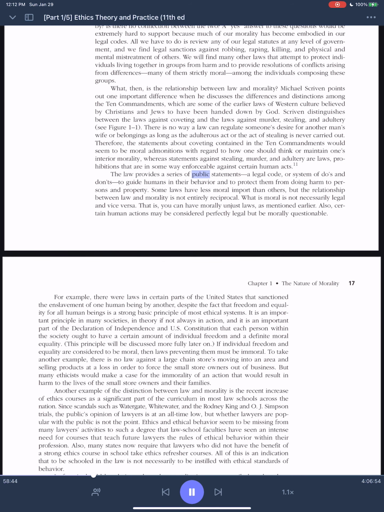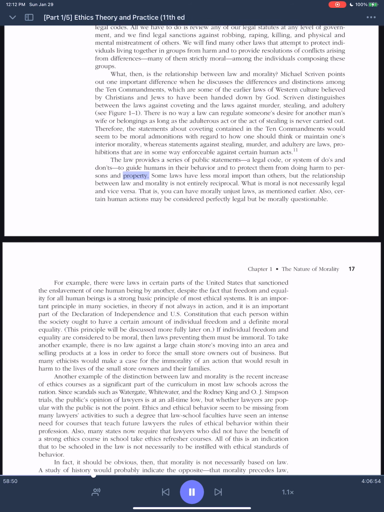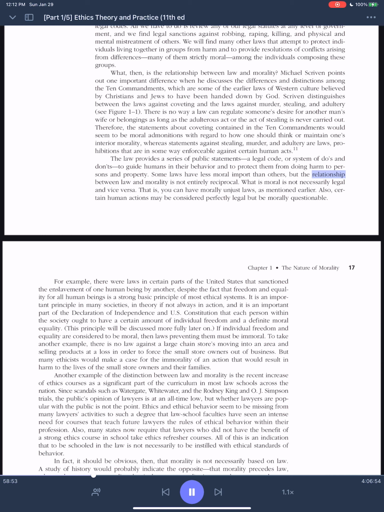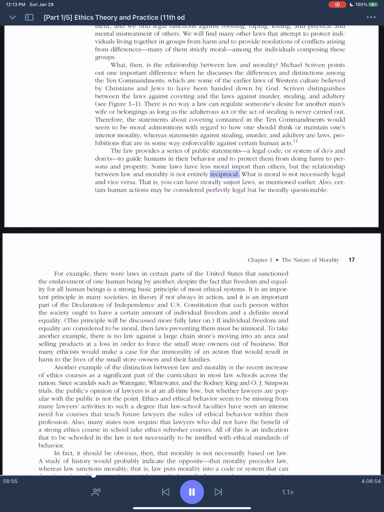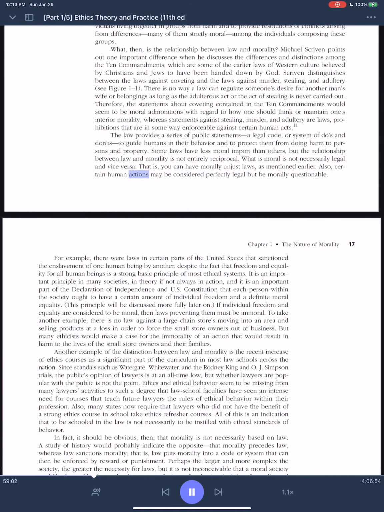The law provides a series of public statements, a legal code, or system of do's and don'ts to guide humans in their behavior and to protect them from doing harm to persons and property. Some laws have less moral import than others, but the relationship between law and morality is not entirely reciprocal. What is moral is not necessarily legal and vice versa. That is, you can have morally unjust laws, as mentioned earlier. Also, certain human actions may be considered perfectly legal but be morally questionable.